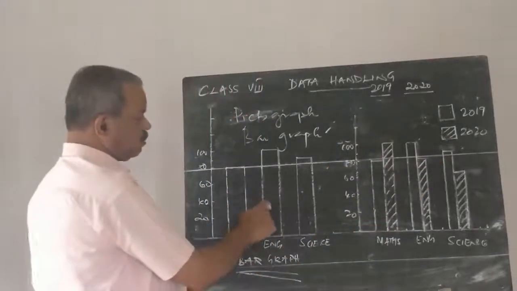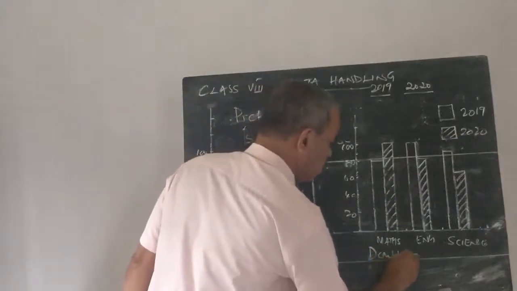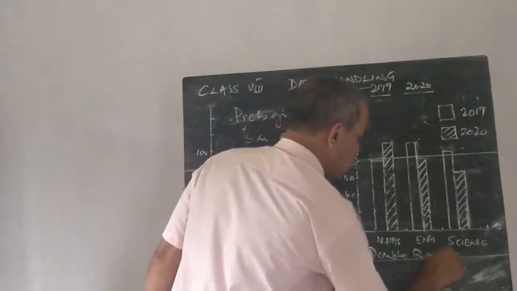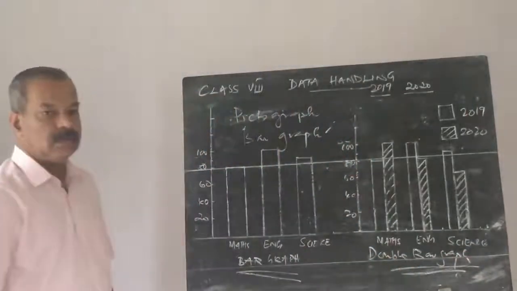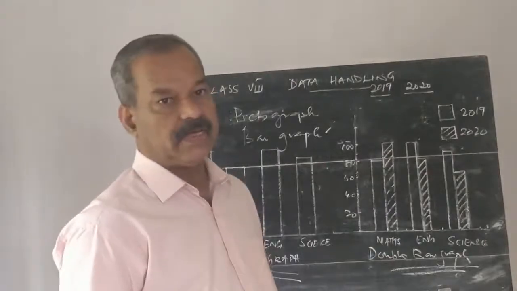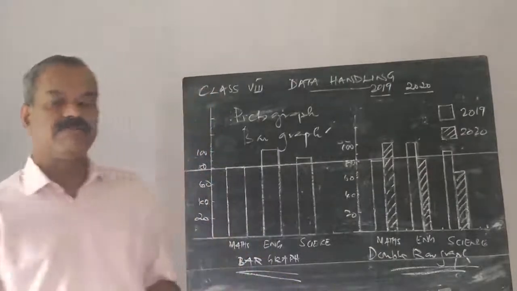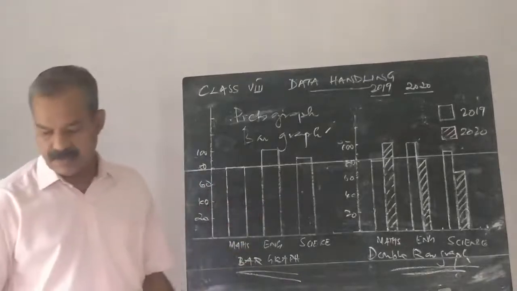So this is the bar graph, and this is the double bar graph. So what are the graphical representations of data? Pictograph, bar graph and double bar graph.